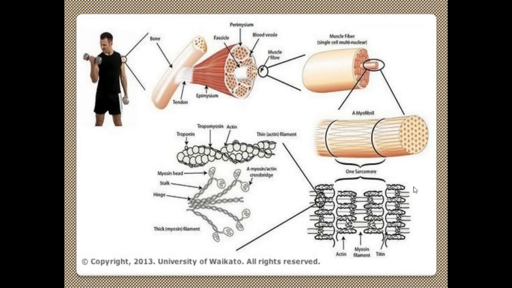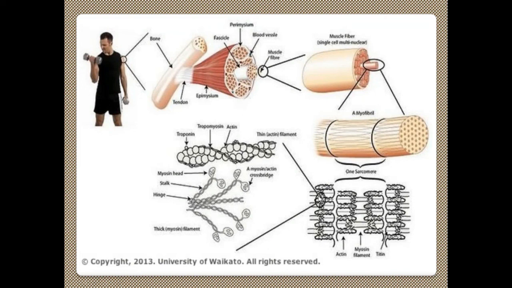If you enlarge one portion of this area, you can see the protein layer: this portion is troponin, this is tropomyosin, the circular one is the actin filament, and this covering chain is the myosin filament.